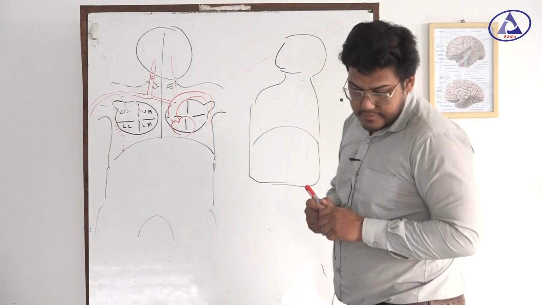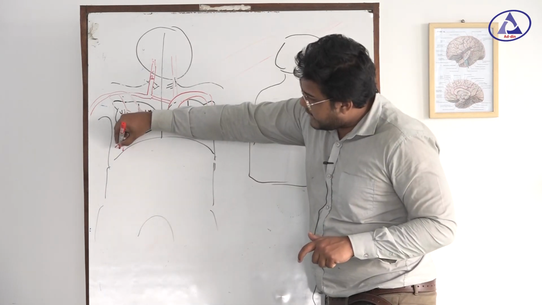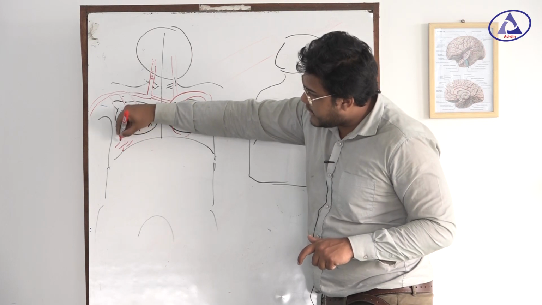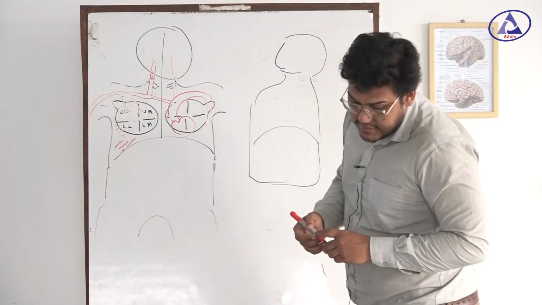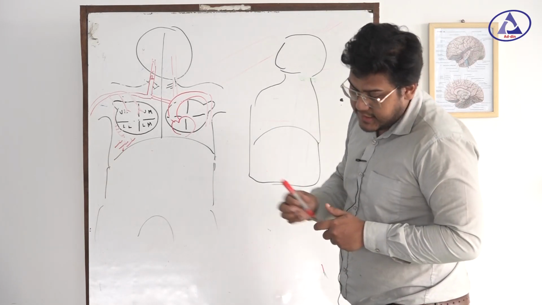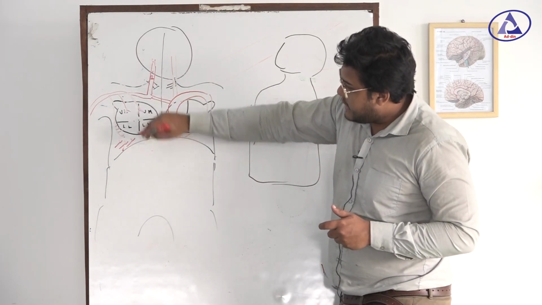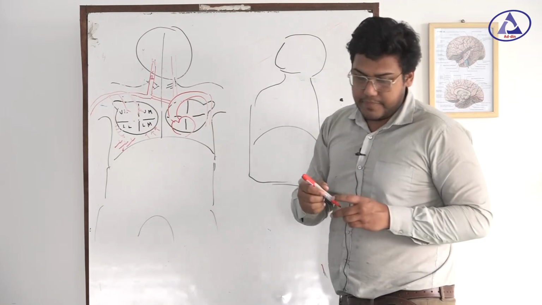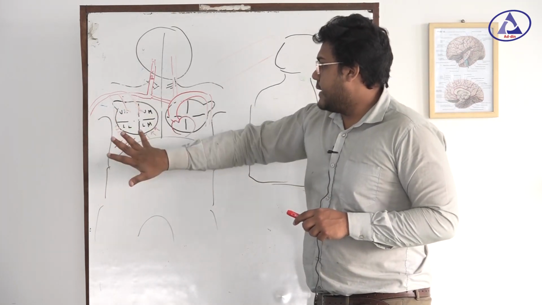And there are also some branches: lateral intercostal arteries also supply the breast laterally. And there are also some perforating branches of the internal thoracic artery. They perforate and come to the breast. Okay. Now we know the artery supply of the breast.